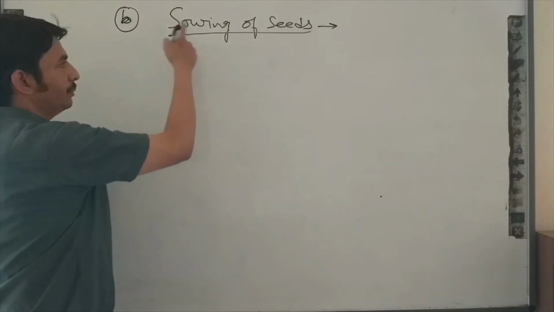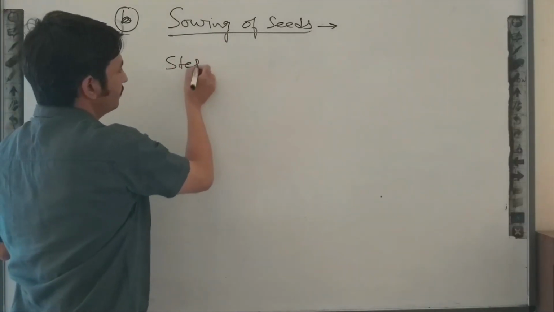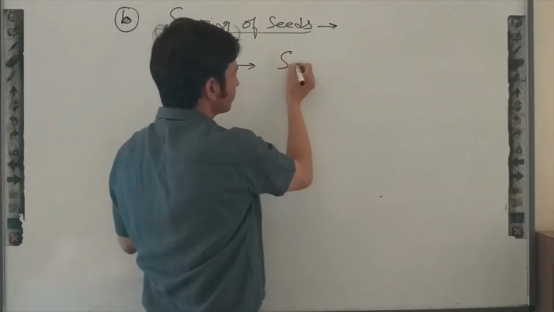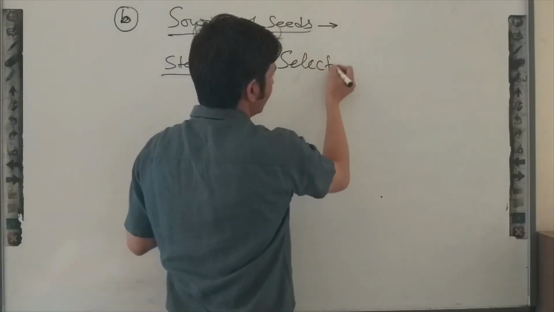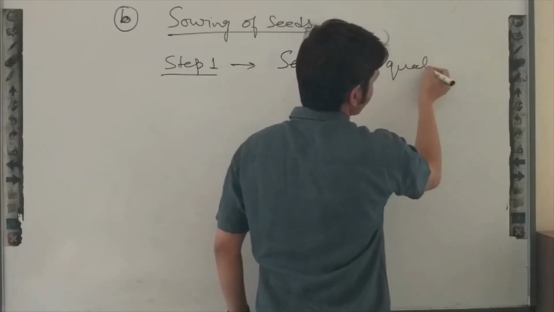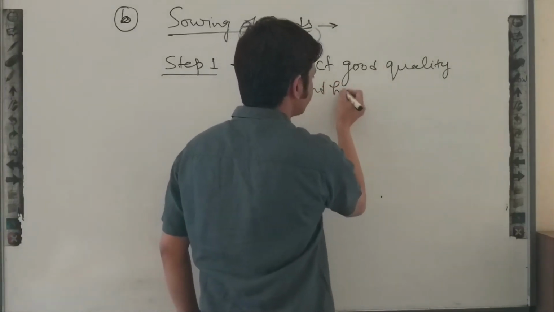We can divide this process into two steps. Step 1, in which we will select good quality and healthy seeds.